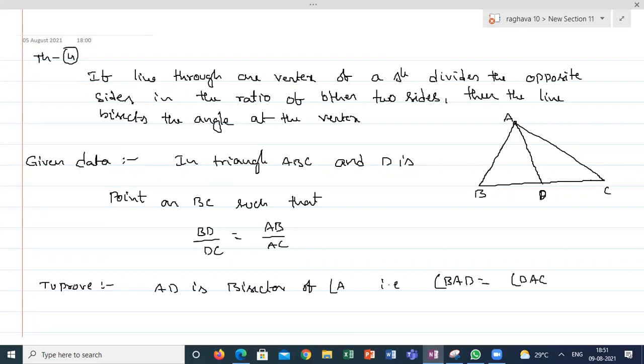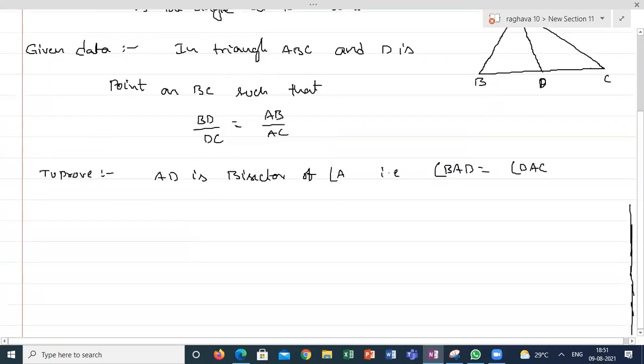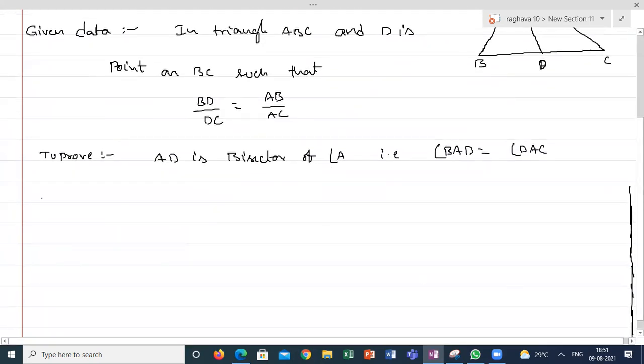Construction. What construction? Same as the previous construction.